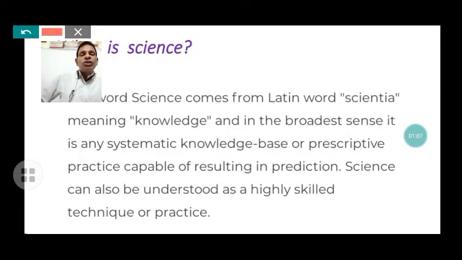Science can also be understood as a highly skilled technique to practice. That is science. You can say that science is a formulated and systematic knowledge based on the scientific method. And what is scientific method? I am going to discuss in the next slide.